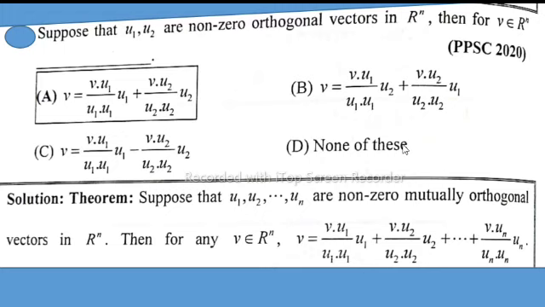Solution: theorem. Suppose that U1, U2, up to Un are non-zero mutually orthogonal vectors in R^n, and then for any vector V belonging to R^n, V is equal to (V dot U1) divided by (U1 dot U1) into U1, plus (V dot U2) divided by (U2 dot U2) into U2, plus, and so on, up to (V dot Un) divided by (Un dot Un) into Un. So option A is correct, which is the required solution.